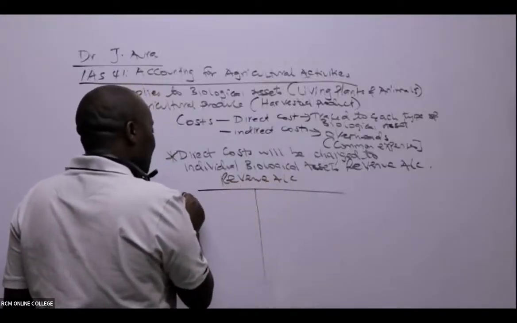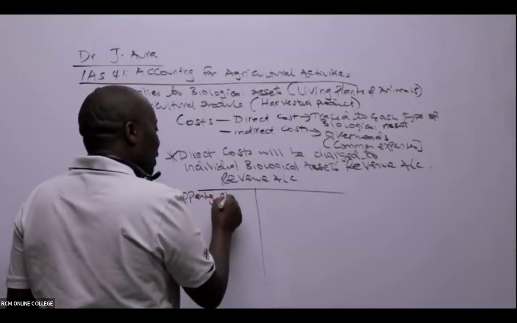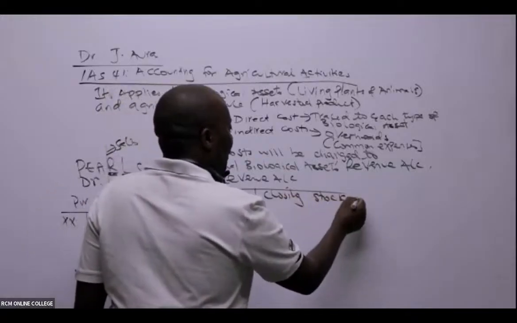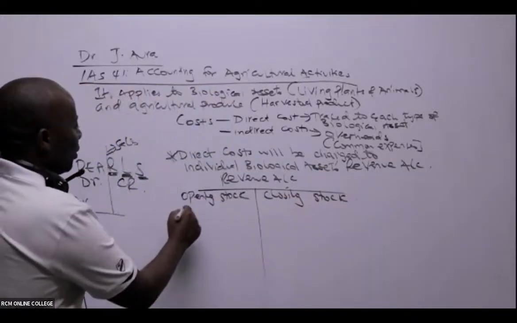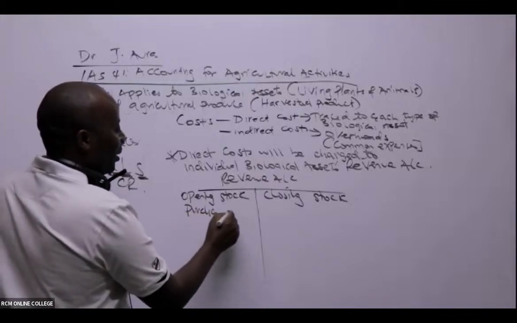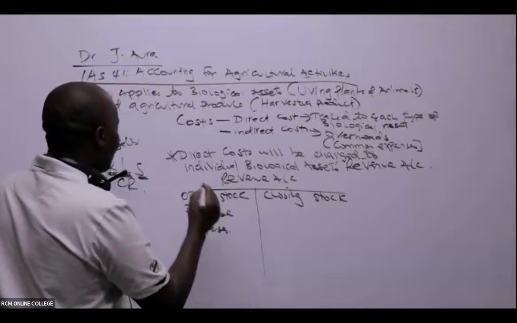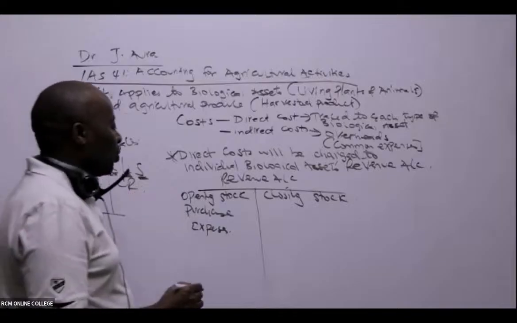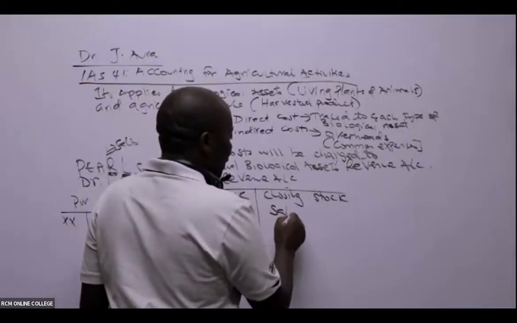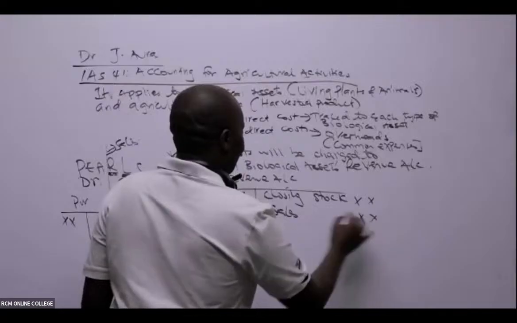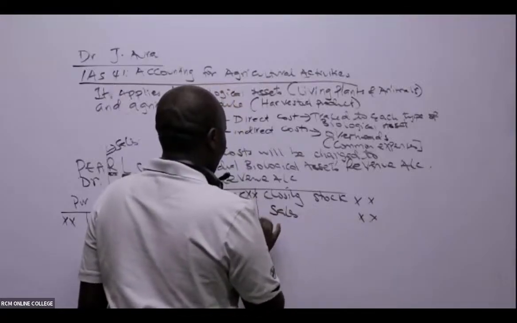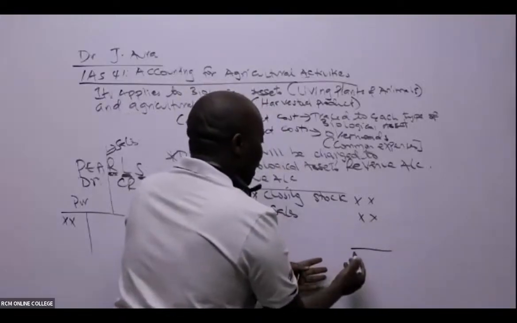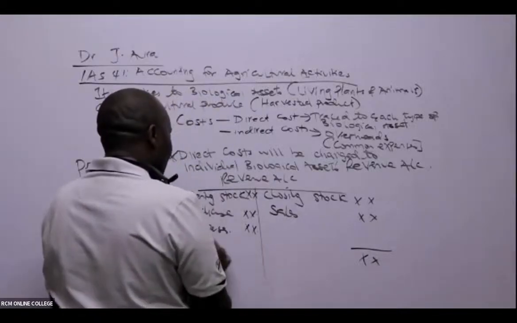Always I must start with opening stock or inventory, and closing stock. Then I come here. You can see purchases, the expenses, so I'm debiting. I don't bring any asset here. So I have revenue, and revenue we normally call sales. And if this side is bigger when you are balancing, it means automatically that you have a balancing figure here, which will be profit.